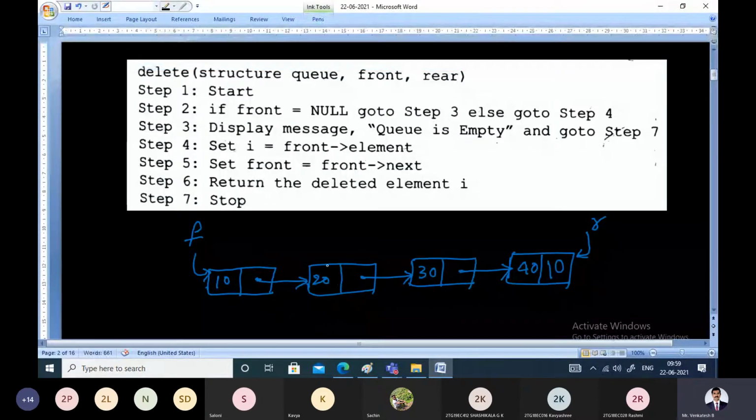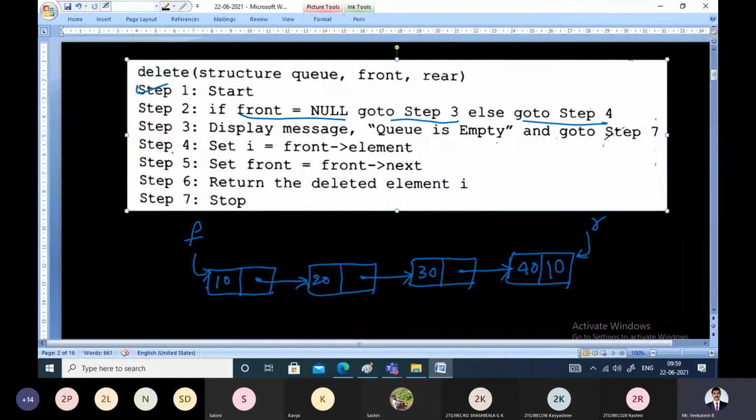Okay. Now let us see the procedure. The algorithm will start from the first step as usual. What we have to check before you delete an element from the queue is whether front is null, because if front is null, the entire queue is empty, and we will simply display a message. If front is equal to null, we go to step 3, else we go to step 4. If there are no elements in the queue, we display a message saying that the queue is empty and we cannot delete the element. Simply go to step number 7 and stop. In this case, the queue is not empty, so we go to step number 4.